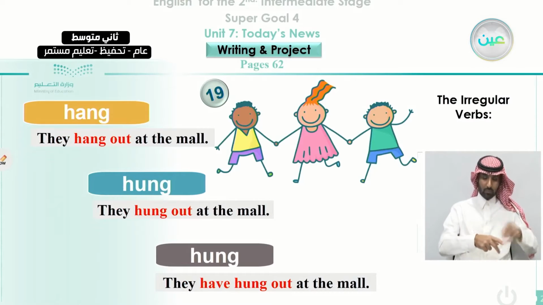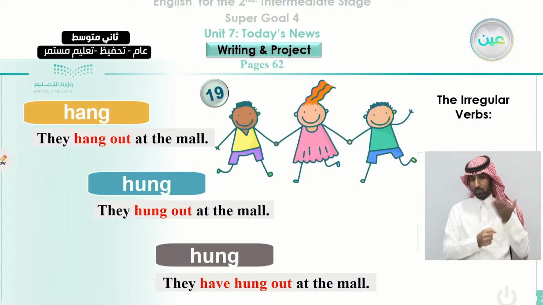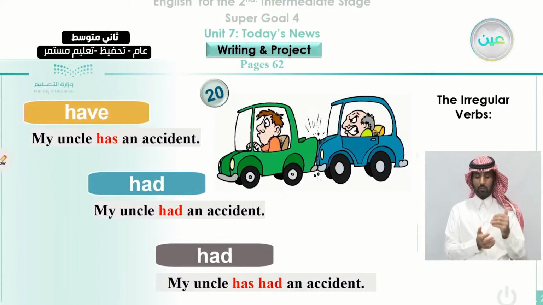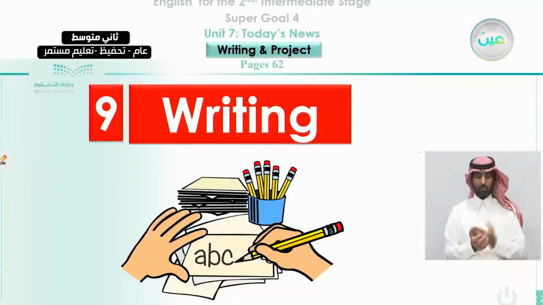Hang out, we can use it in the present, hung out in the past, and hung out also in the past participle. The last verb we studied in the previous lesson was have. We can use it in the past as had, and we can use it in the past participle as had as well. And now we move to our main class of today, that is about writing.